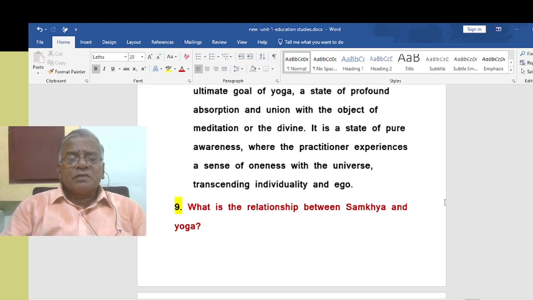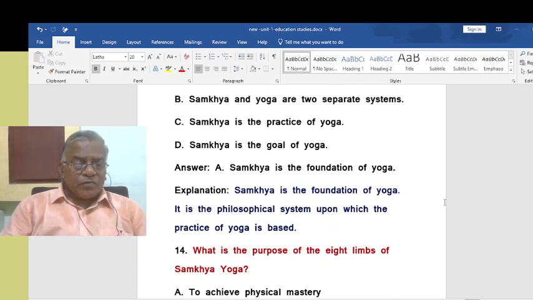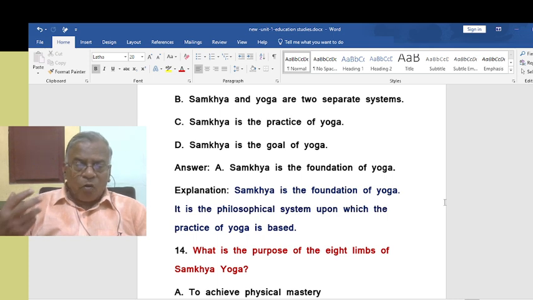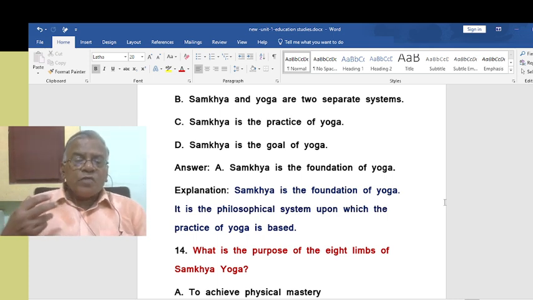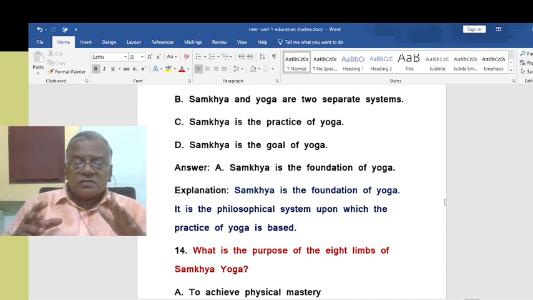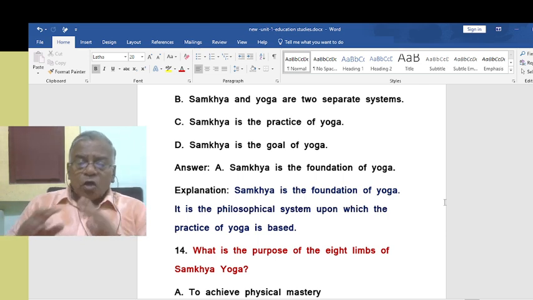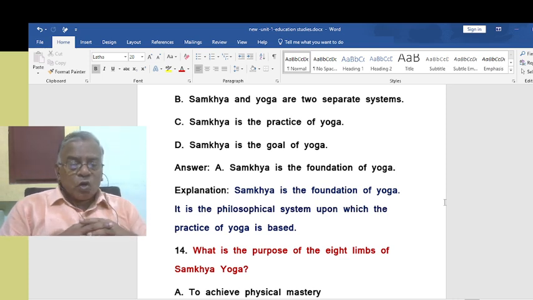What is the relationship between Samkhya and yoga? Samkhya is the foundation of yoga. That is how we hold it. It is a philosophical system upon which the practice of yoga is based. So that way, Samkhya is the foundation of yoga.